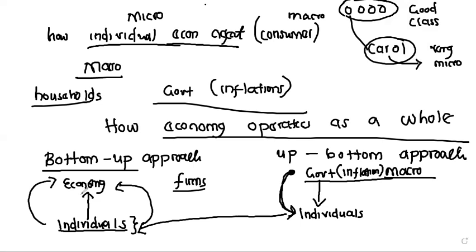So in simpler terms, what is the difference between micro and macro? Okay. In simpler terms, I would say, just given the definitions, micro studies individual economic agents, whereas macroeconomics studies the economy as a whole. We are looking at it as a whole. Yes, this is the only key.